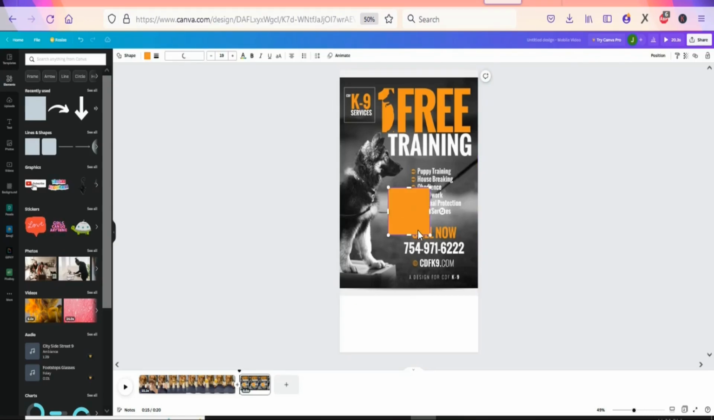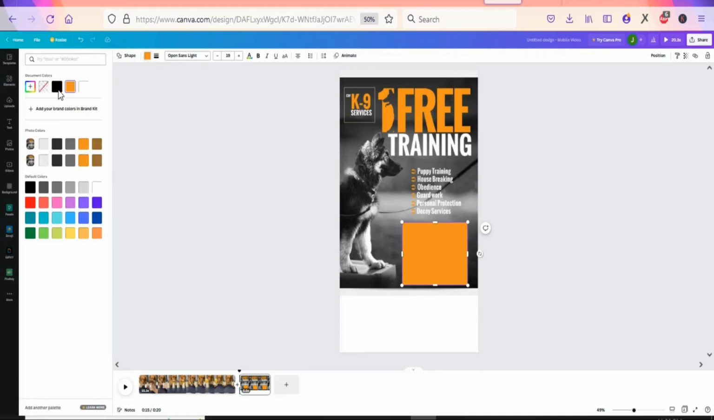So now what you are going to do is just drag the shape downwards, and make sure that it covers the call to action. So just cover everything. Once you cover the call to action, you are going to change the color of this particular shape. So just come right here, click on the color right here. Once you click on it, you are going to change to any color that you want. So you can just select this one right here.